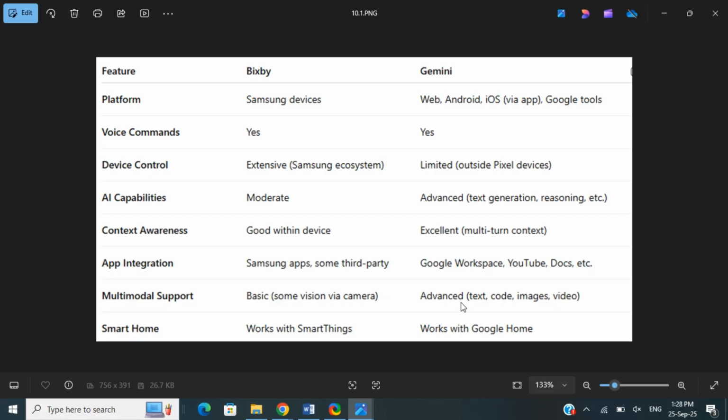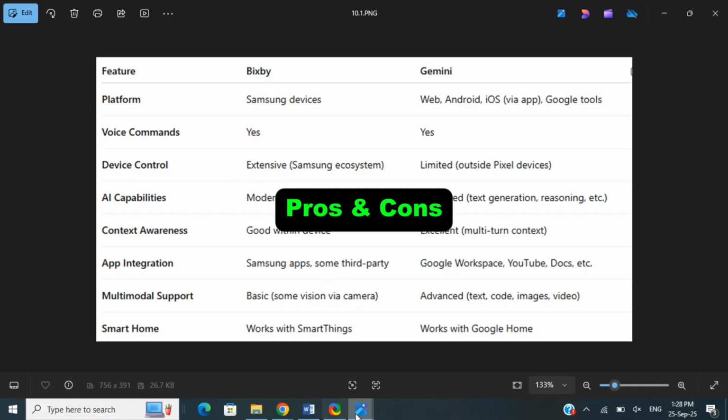The multimodal support level is pretty advanced. In terms of text, code, images, video, everything is fine, and it works with Google Home, which is the smart home platform they work with. So these are the features of these two platforms. What's next? Let's look into the pros and cons of these platforms.